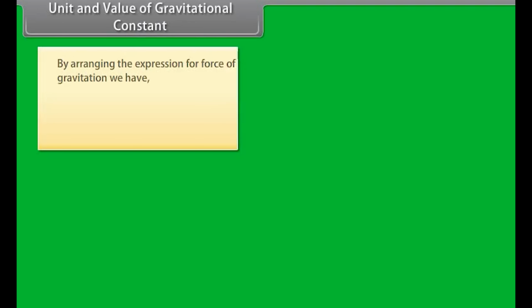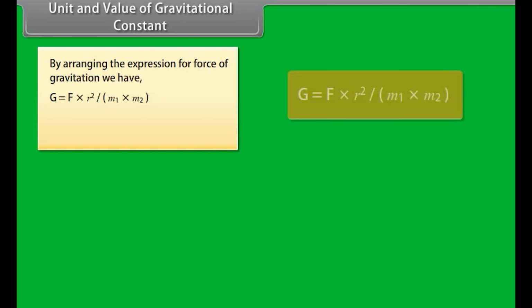Unit and value of gravitational constant. By rearranging the expression for force of gravitation, we have G is equal to F into r square upon m1 into m2. The SI unit is Newton meter square per kilogram square.